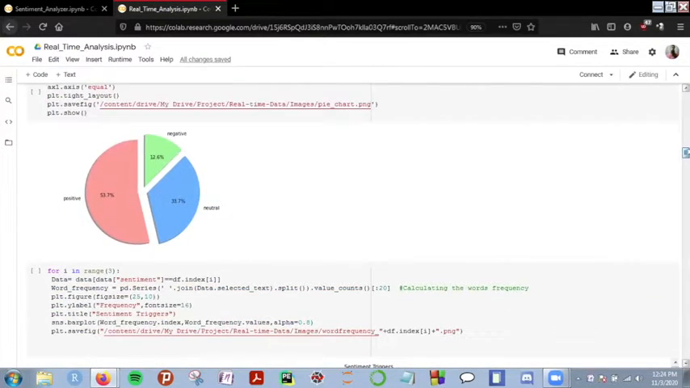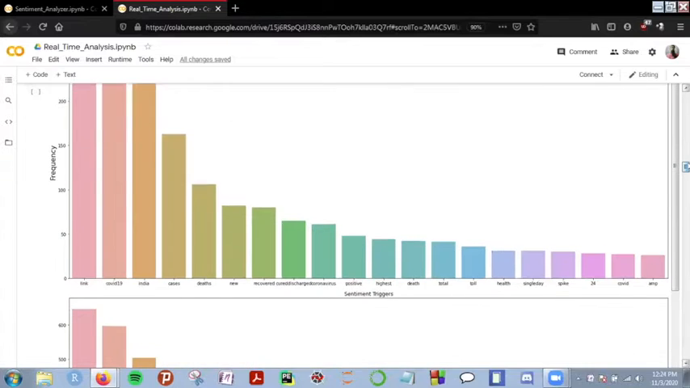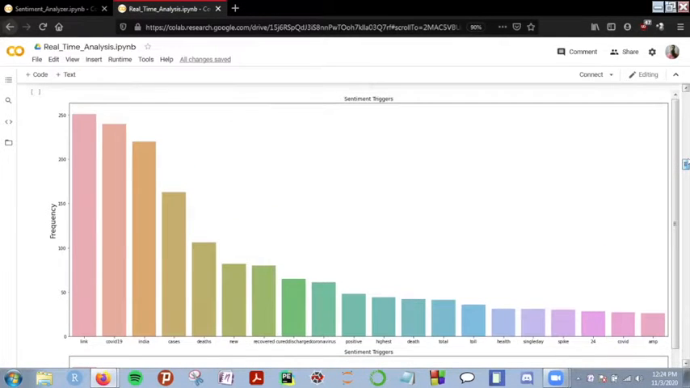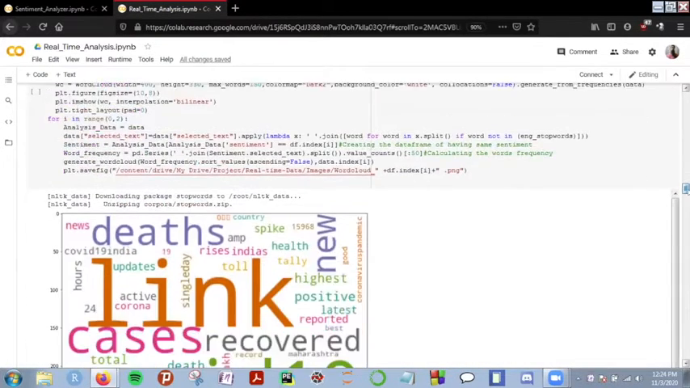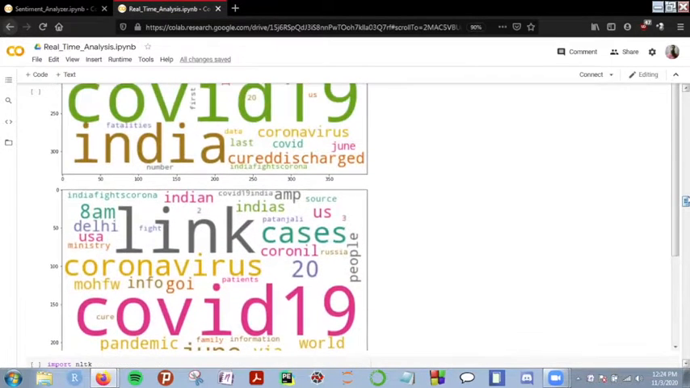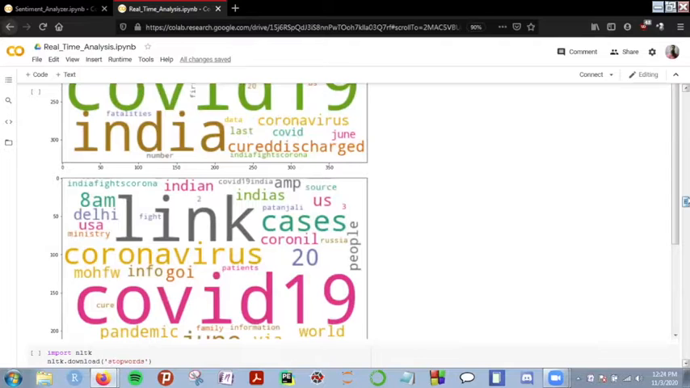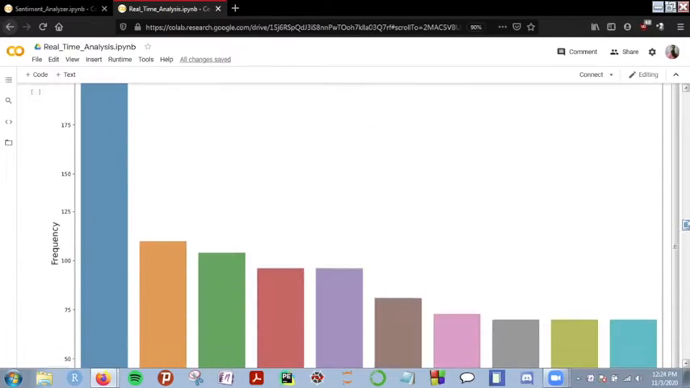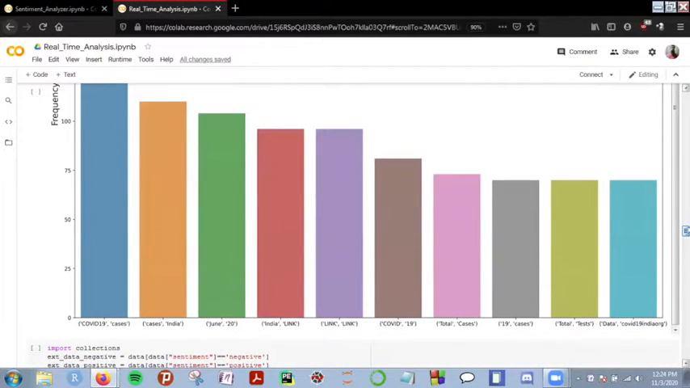As you can see, we have pie charts, exploding pie charts, and we have also calculated the frequency of words which occur in the data set. For example, in this case, these are the sentiment triggers, and these are the word clouds which we have obtained from the data set, which represent the most frequent words occurring in it. These are the popular bigrams which we have found in the data set. Bigrams are basically words which come adjacent in the data, and how often they occur together.